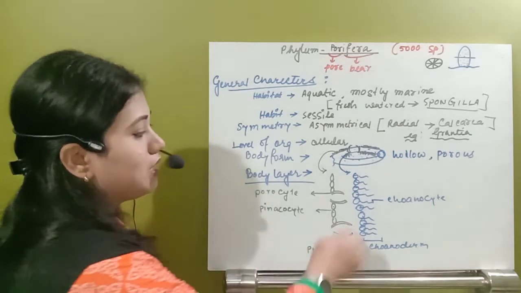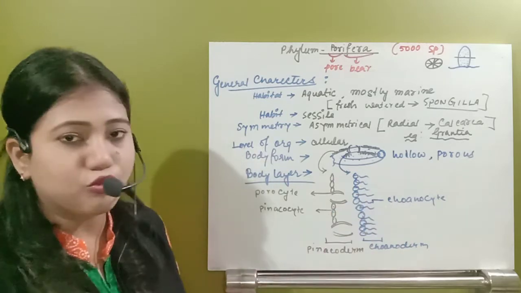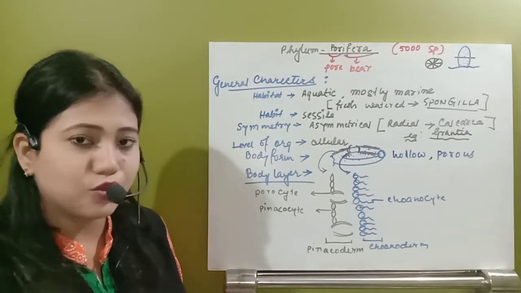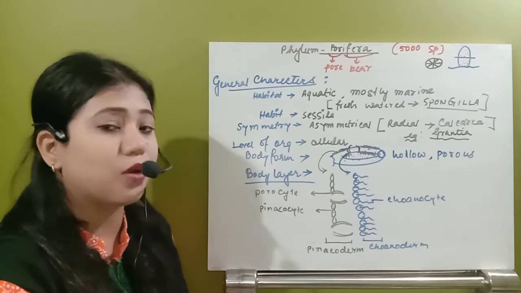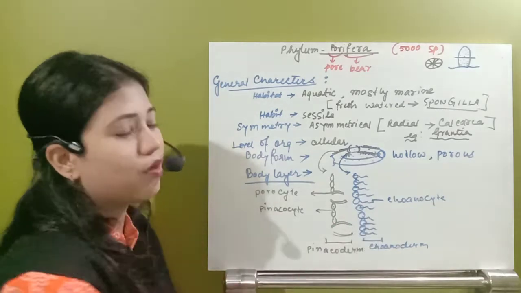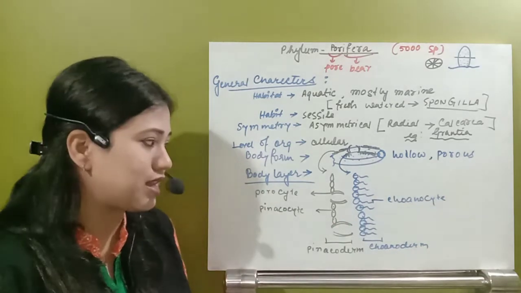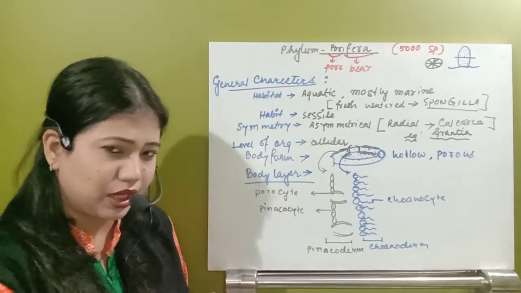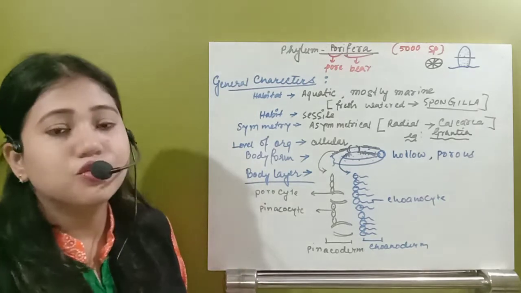The inner layer, or innermost layer, is made up of ciliated cells, which we can call the choanocytes.